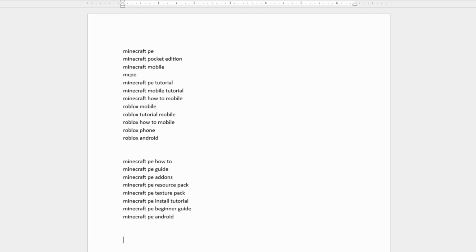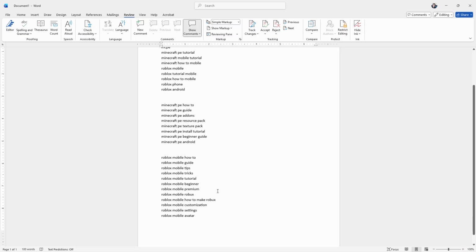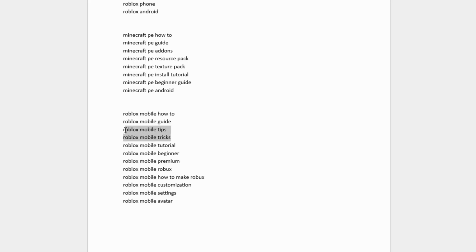Back over to ChatGPT. And once again, I'm just going to select this whole section here. Right-click, copy, back over to Word. Control-V to paste that in. Let's take a look at this. Again, I'll take out tips and tricks. I'll take out tutorial. Most people don't search for tutorial. They'll search for beginner, things like that.